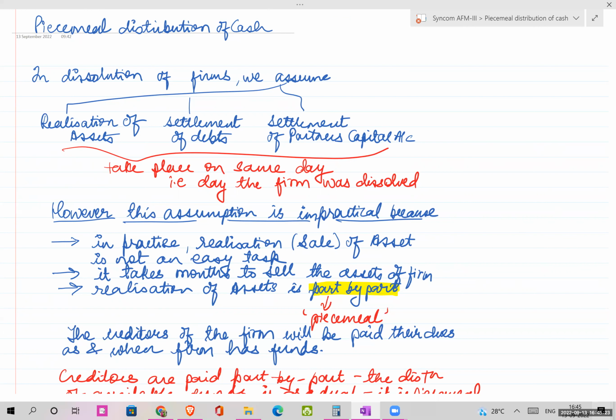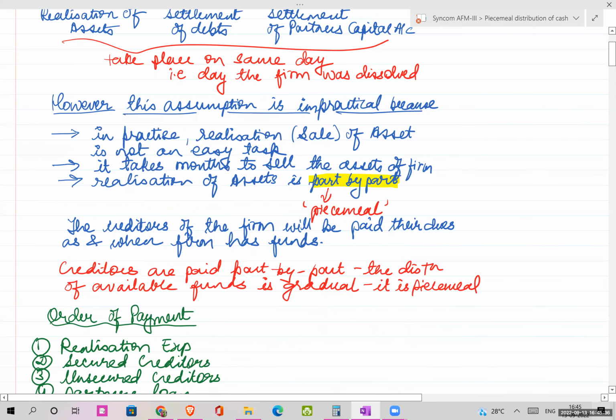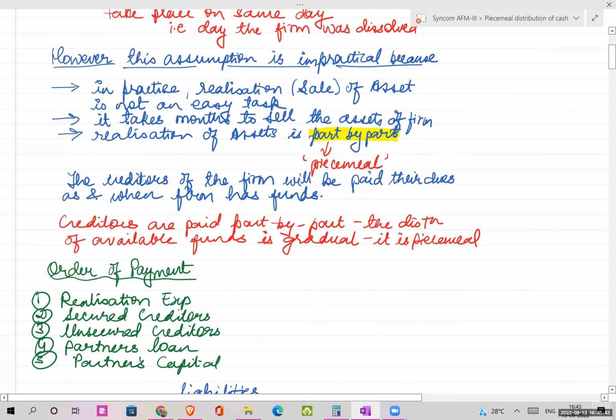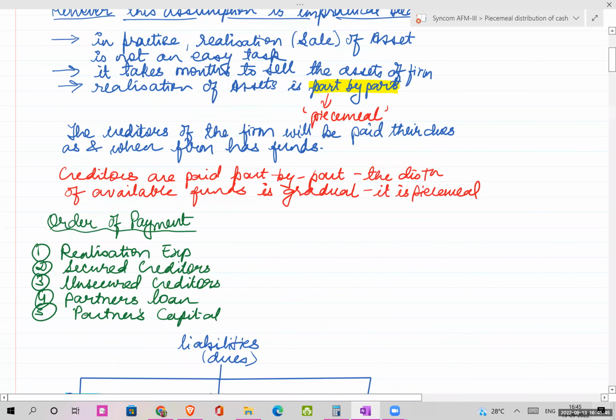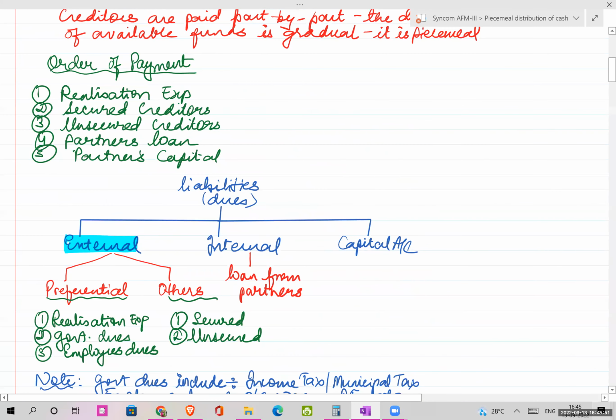It is gradual. Gradual means a very slow process. It does not take place in a day or a week. It takes months together. So whenever money comes from the sale of assets, that money is used for clearing the dues. The order for paying the dues is: realization expenses, secured creditors, unsecured creditors, partners' loan and partners' capital.